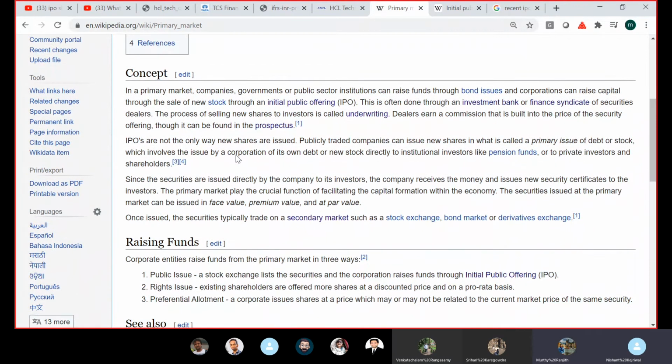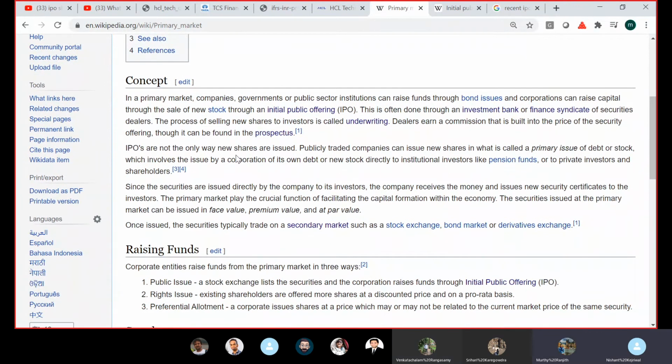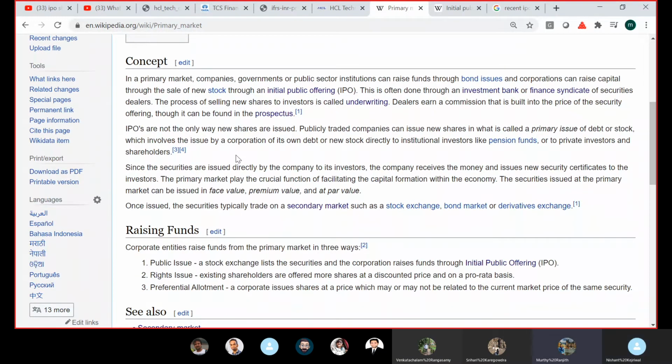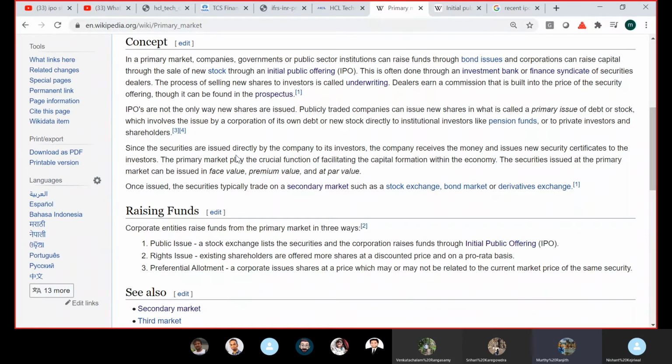Yes, Nishant? I have one question here. Will SEBI be involved in any way while defining the price of a share? I know it differs and depends on how the shares are divided and everything, but does SEBI have any influence on pricing the stock price in the market?